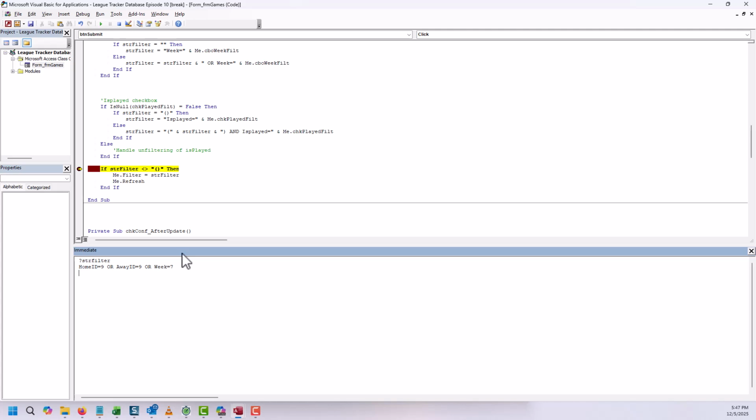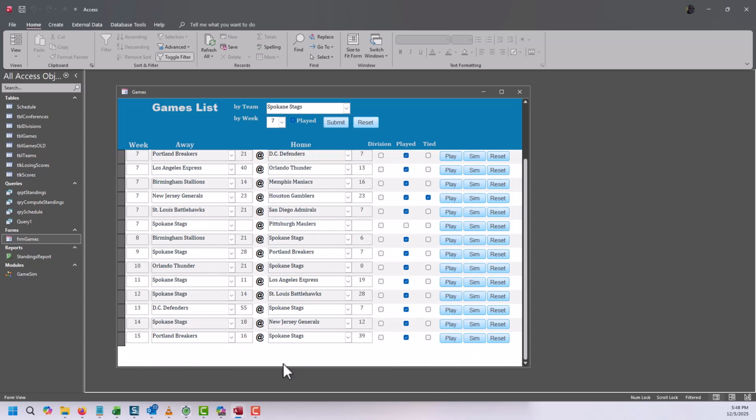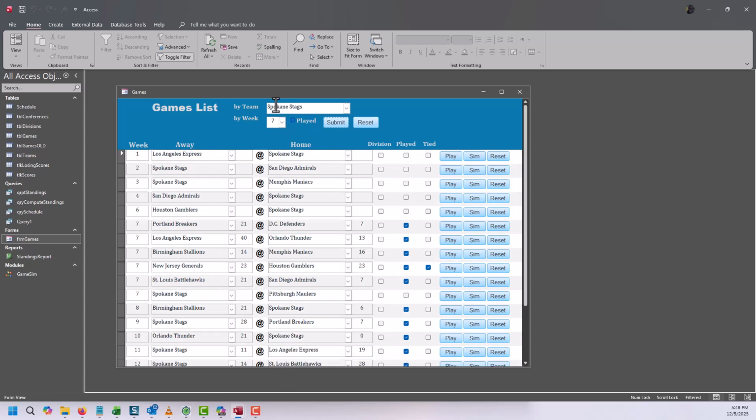See, the problem, as I said before, we were treating the week and team searches separately. We can no longer do that. Because I could say use one and ignore the other. And, okay, you know what? I'll tell you what. We could just say, hey, this is what happens when you select both. If I just wanted to see week 7, I would just select week 7. Yeah, I think we're just going to go with it. Now, it's going to have funky results, but I think we're just going to say, hey, look, you put both in here. You understood it's going to be an or.